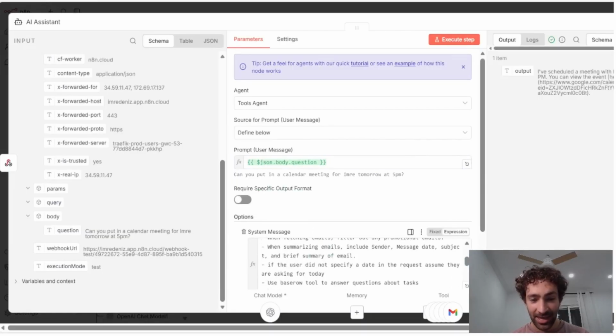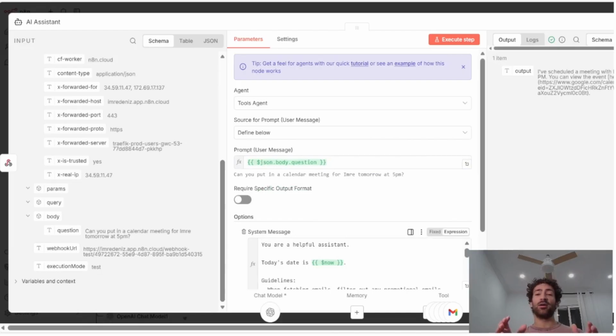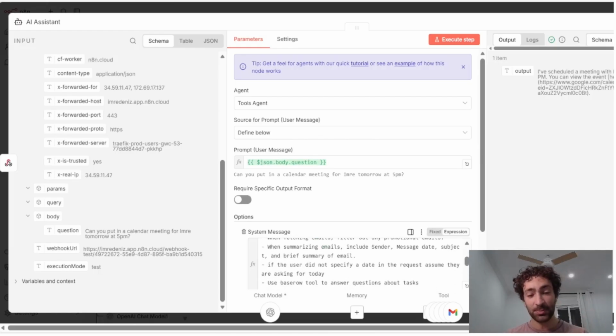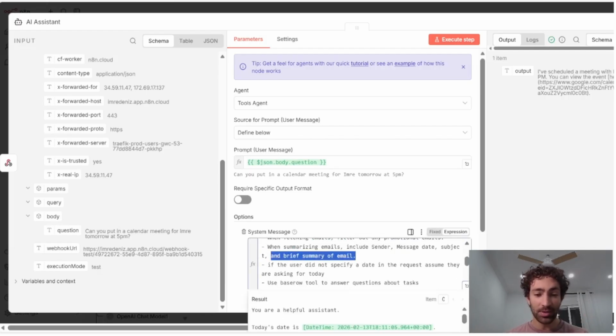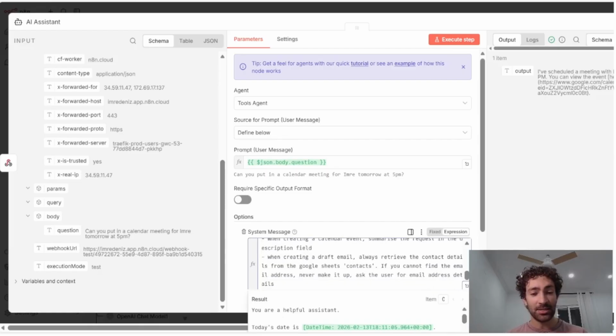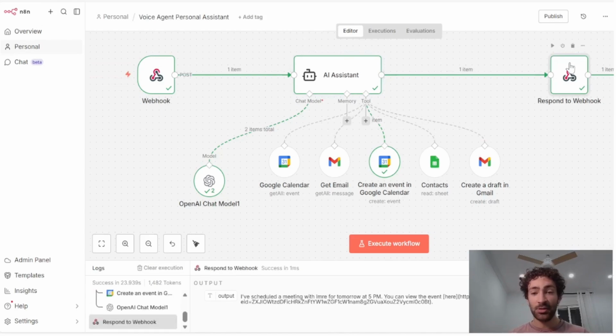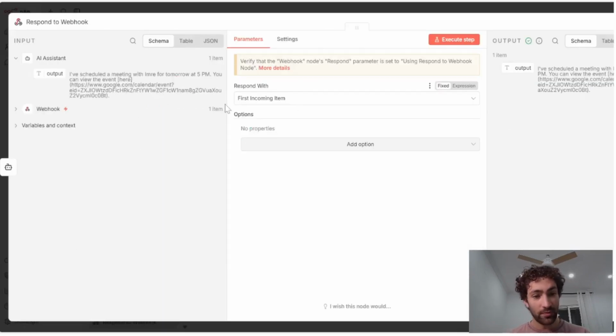And here I have ensured that I've prompted the AI assistant within n8n to know what it's going to do with this question. So this is exactly the same as previously. I basically told it what to do with the email tool, with the calendar tool, and the contact details that I have provided it here. Everything else stays the same. And then we have a respond to webhook with first incoming item.